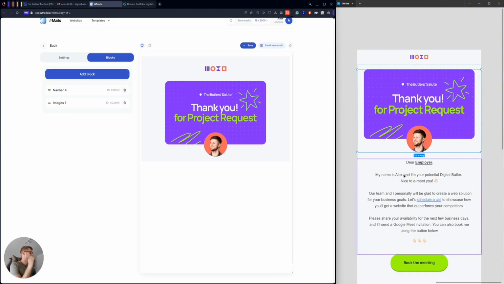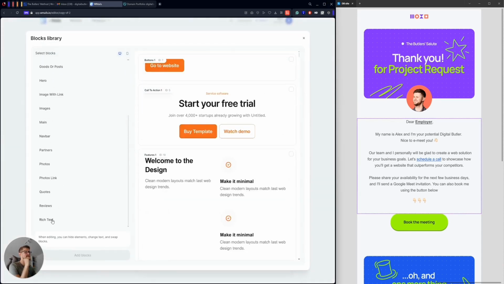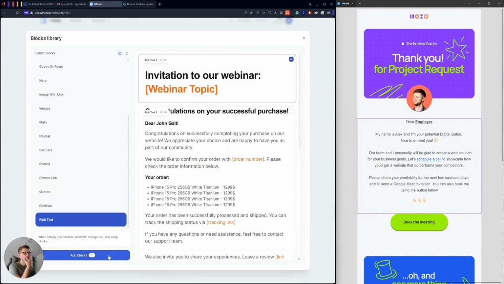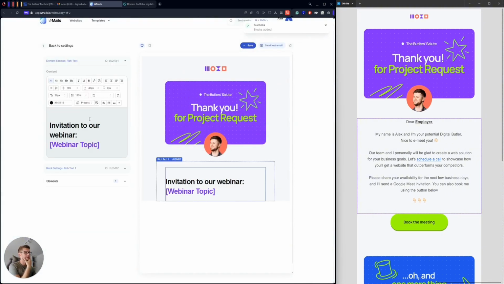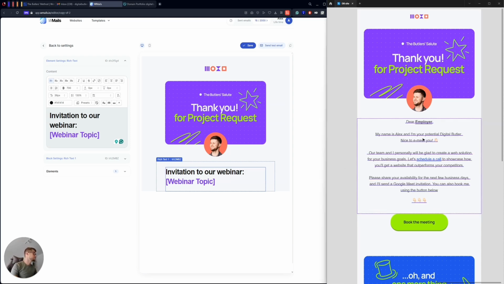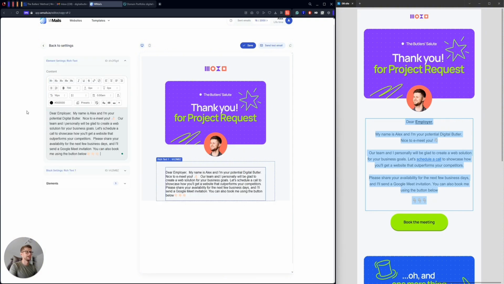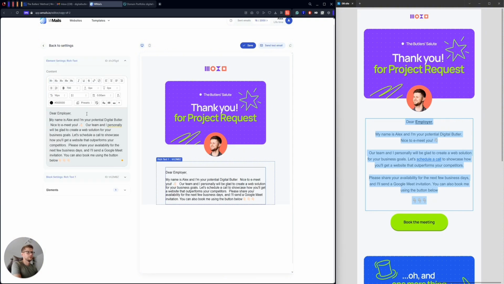So the next thing that I will need to add will be actually this text. And to do it, I will use the rich text block, and basically I know that I have a rich text block. So I will just add this one here. And yeah, it's already added this block in the beginning. And we have this margin on the top, so I need to get rid of that. I don't need it, so let's just completely get rid of that, so it looks good. And I will just copy this text from Figma, and I don't need H1 here, so I'll just put it in this way.